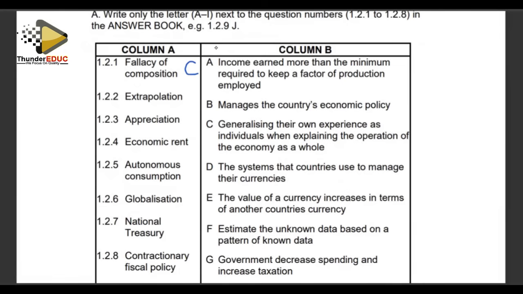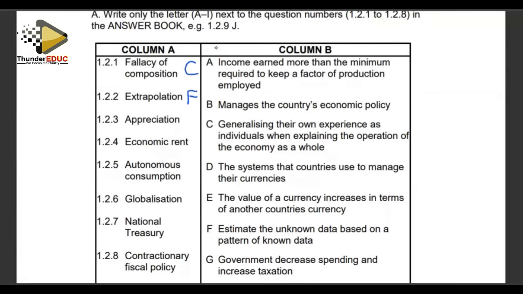That is fallacy of composition. Then extrapolation. I understand you know when we're talking about extrapolation, we are using known facts to predict the future. We use what we already know to come out with a conclusion of what is going to happen in the future. So our item which matches that is F, which says estimate the unknown data based on a pattern of known data.